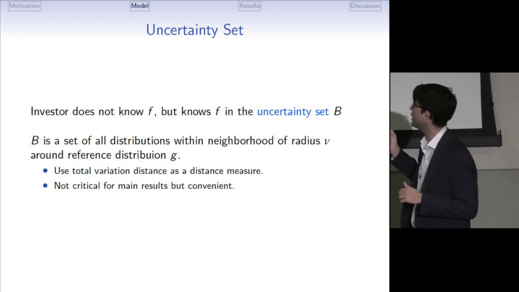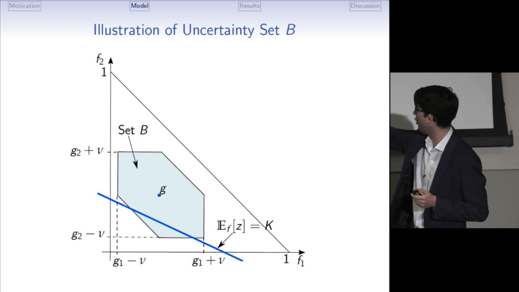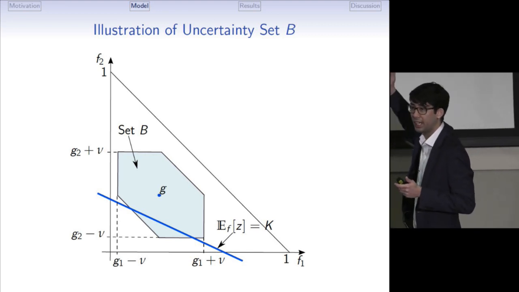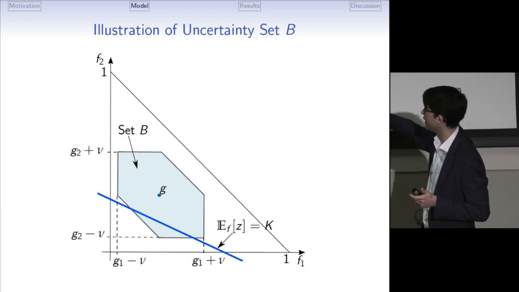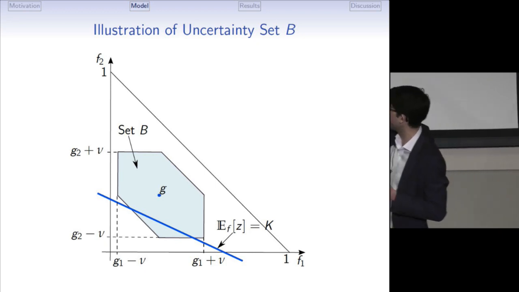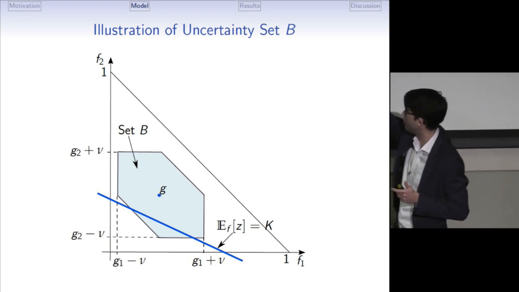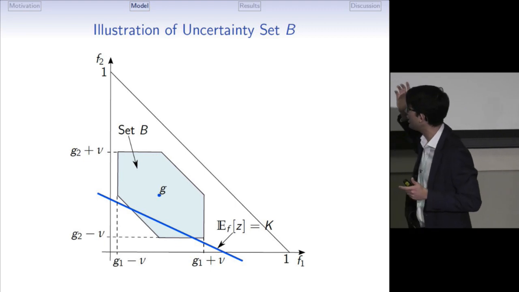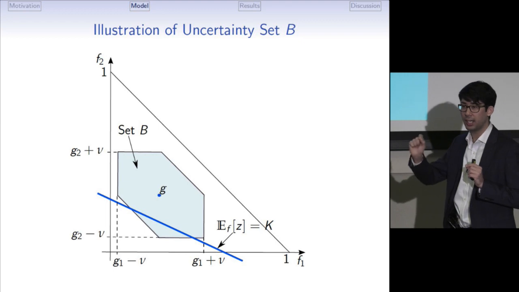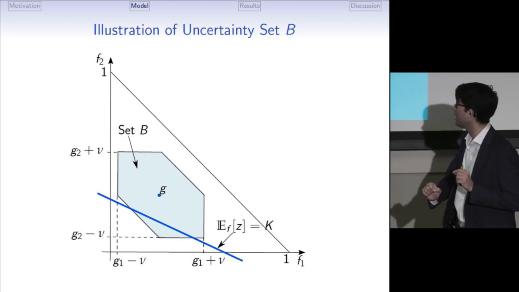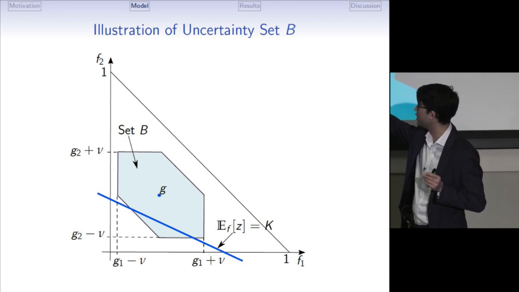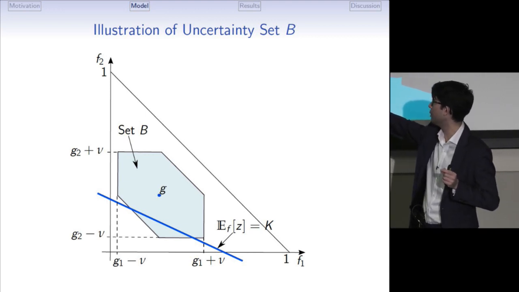Instead of telling you the formal definition, let me show you the picture. On the horizontal axis is the probability of cash flow Z1. On the vertical axis is the probability of cash flow Z2. Every point in this triangle is some distribution of cash flows. The investor considers possible only distributions that belong to this hexagon. The way to think about it is that instead of knowing precisely the probabilities of each cash flow, the investor has some confidence intervals. So he knows that F1 belongs to this interval between G1 minus nu and G1 plus nu.